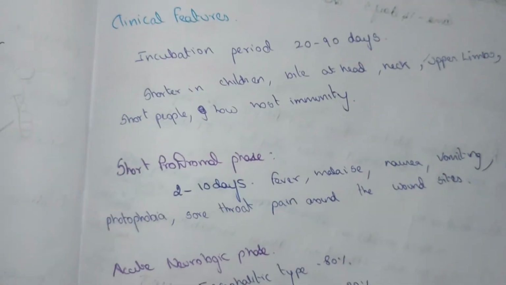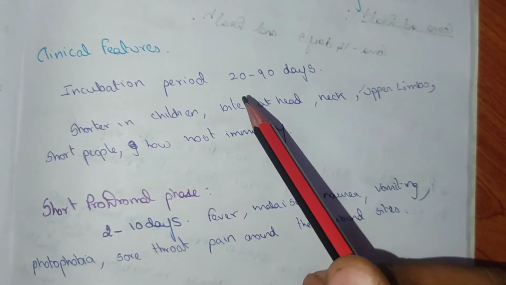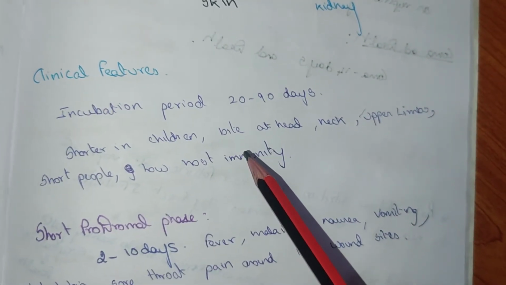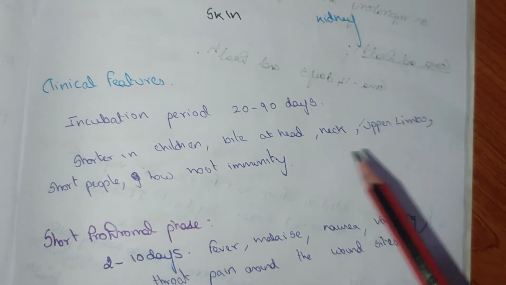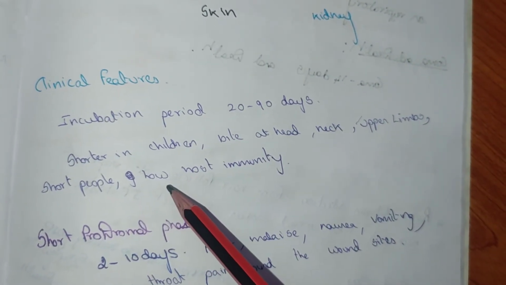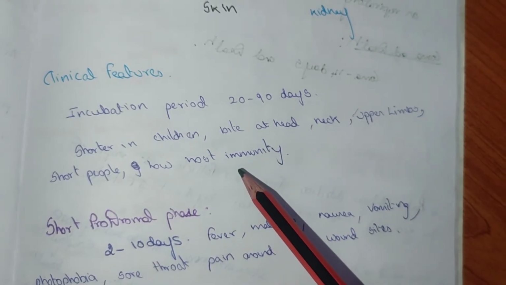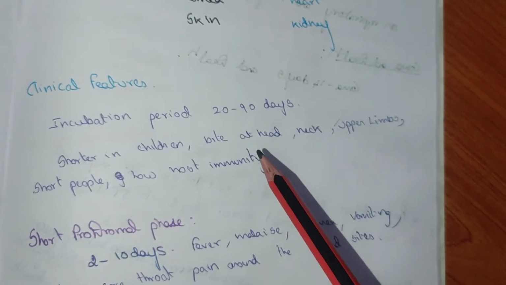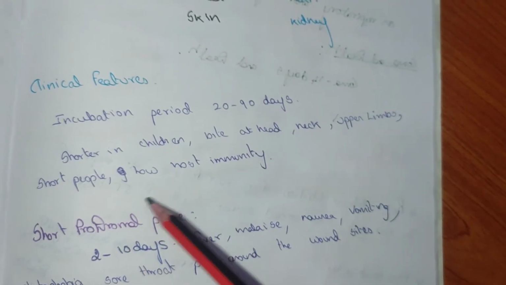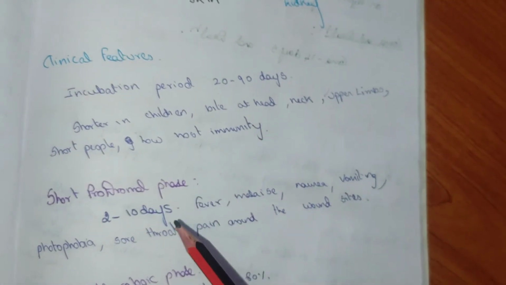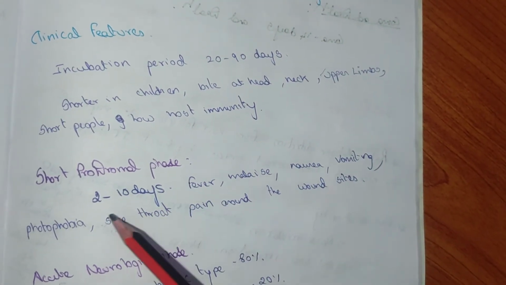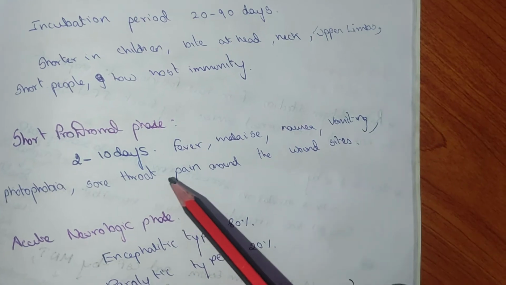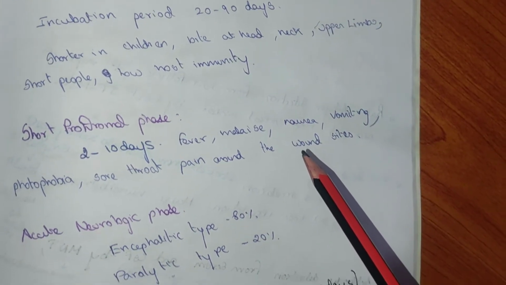Now we are going to see about the clinical features. The incubation period is 20 to 90 days. It is shorter in children, and when there is a bite at the head, neck, or upper limb, in short people, and with low host immunity. The prodromal phase is short, 2 to 10 days, with fever, malaise, nausea, vomiting, photophobia, sore throat, and pain around the wound site.